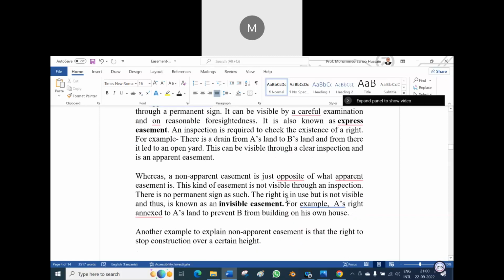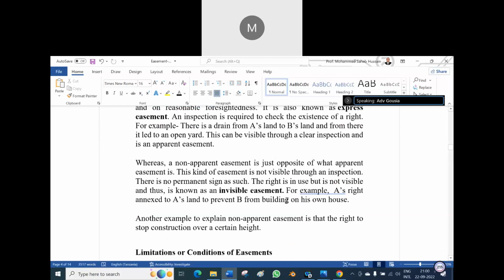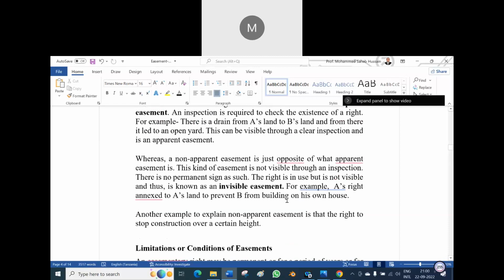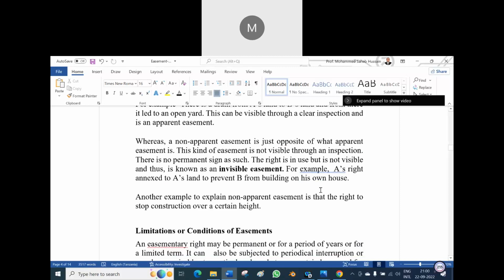Whereas a non-apparent easement is just the opposite of an apparent easement. This kind of easement is not visible through an inspection. There is no permanent sign as such. For example, the right is in use but is not visible, and thus is known as an invisible easement. Read the example for invisible easement.